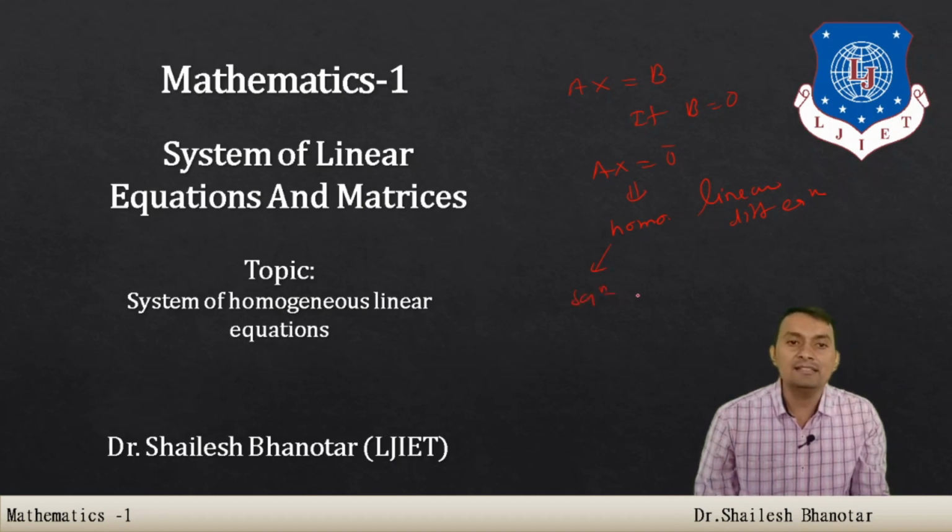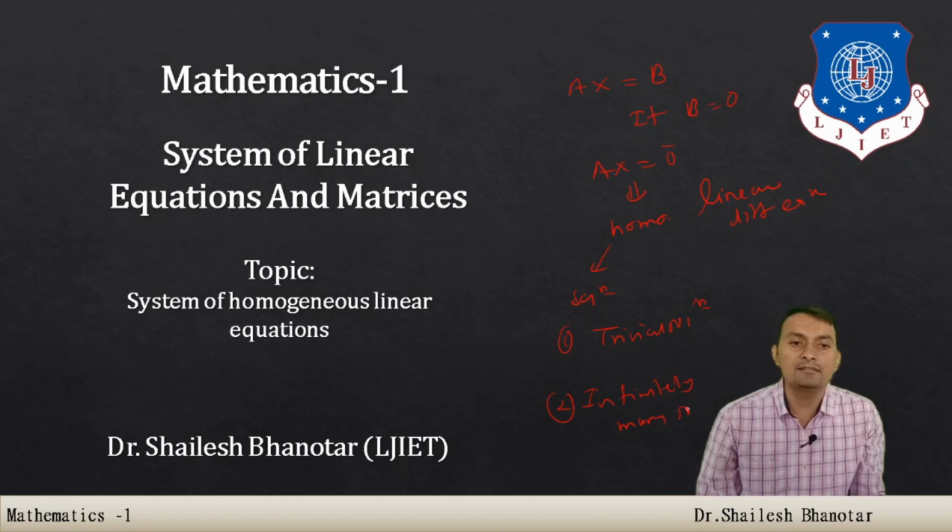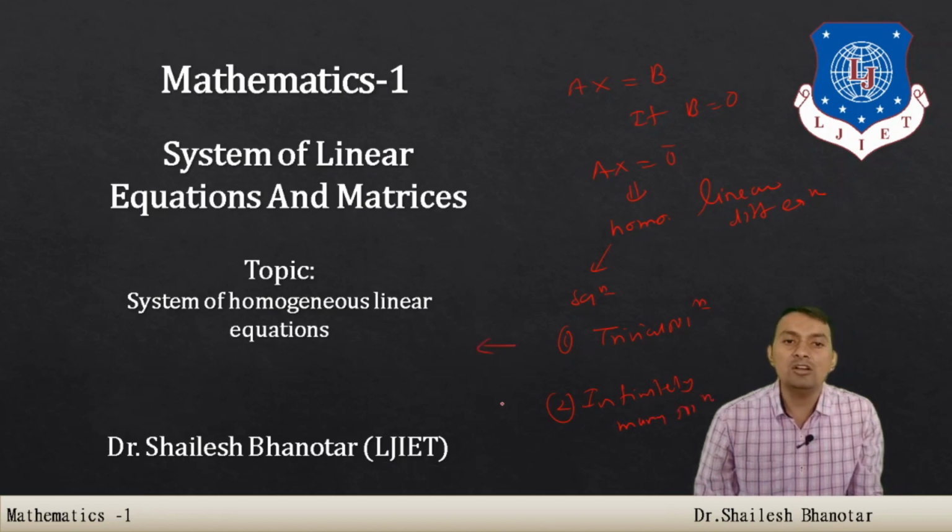The system has only two kinds of solutions. First is the trivial solution, and second is infinitely many solutions.